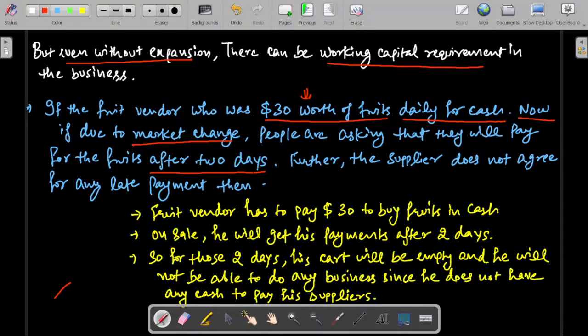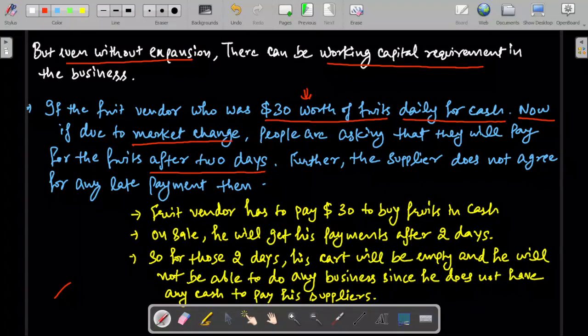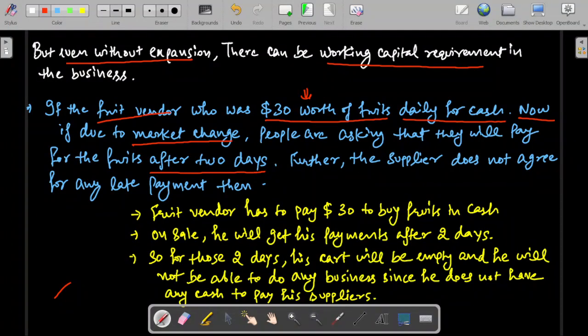So the fruit vendor, who is a normal man, has to sell his fruits and keep on doing business, and due to the market scenario, he cannot sell the fruit for cash. People do not have money to pay him immediately. So in order to carry on business, he has to allow people a 2-day credit period for repayment. But on the supplier front, the fruit vendor is also buying fruits from somewhere.